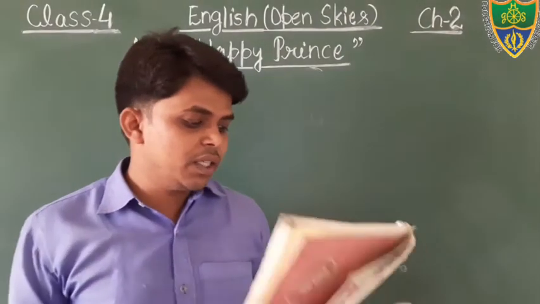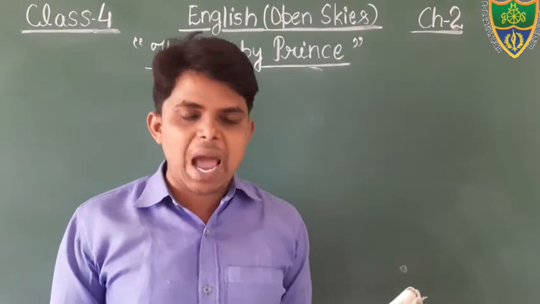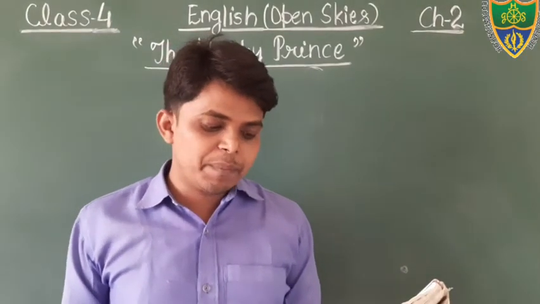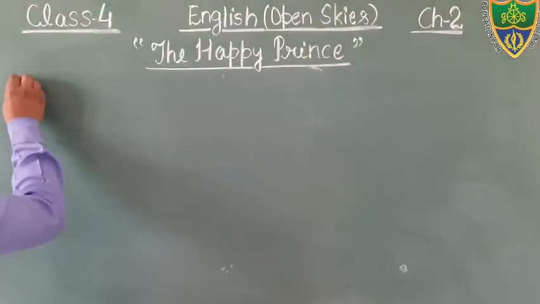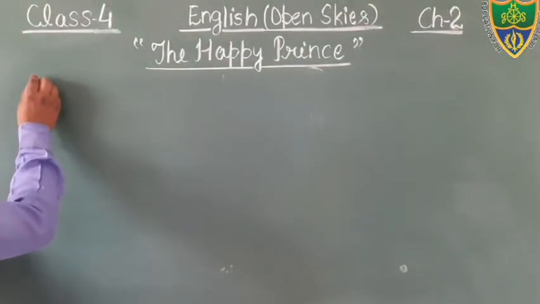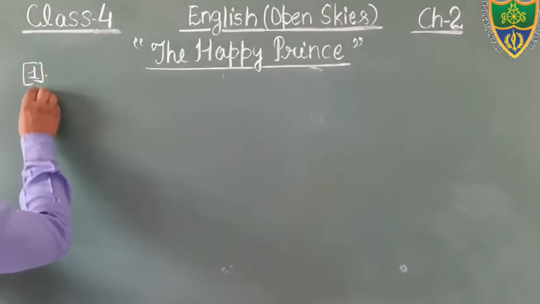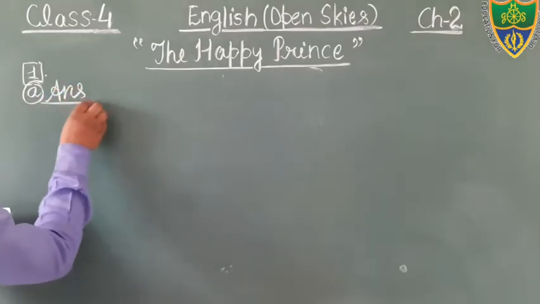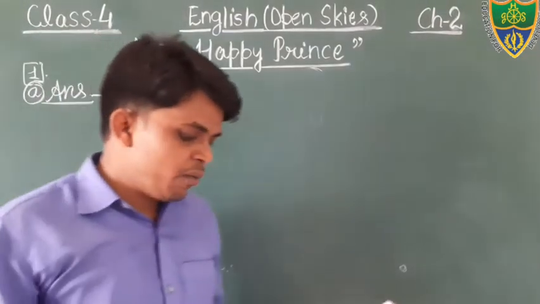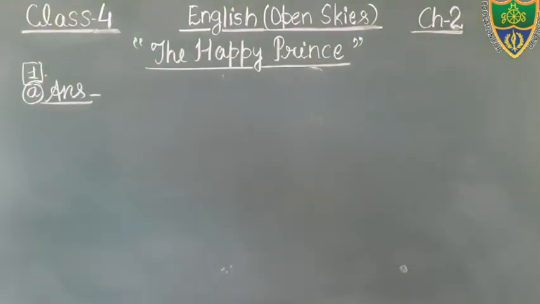So just see here, what is the first question? Why was the prince called the Happy Prince? So just write down the answer. This is exercise number first and this is question number A. You can see in your book, it is written: why was the prince called the Happy Prince? Dear students, you write down the answer.